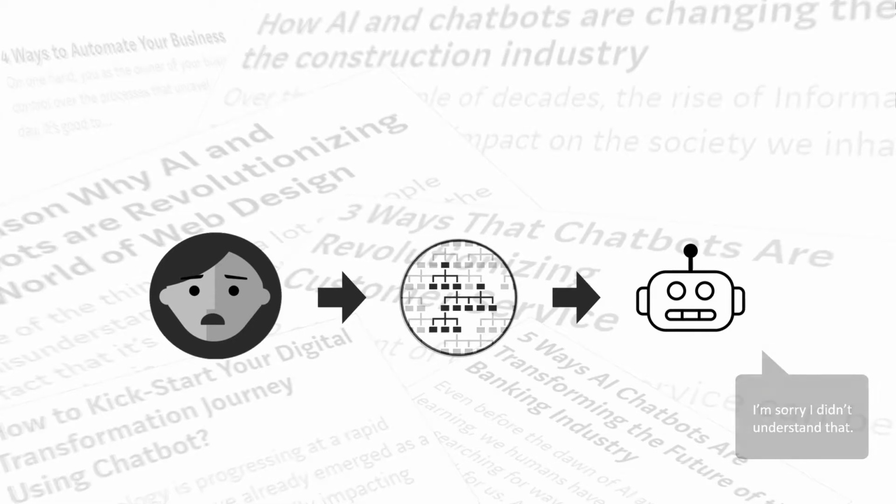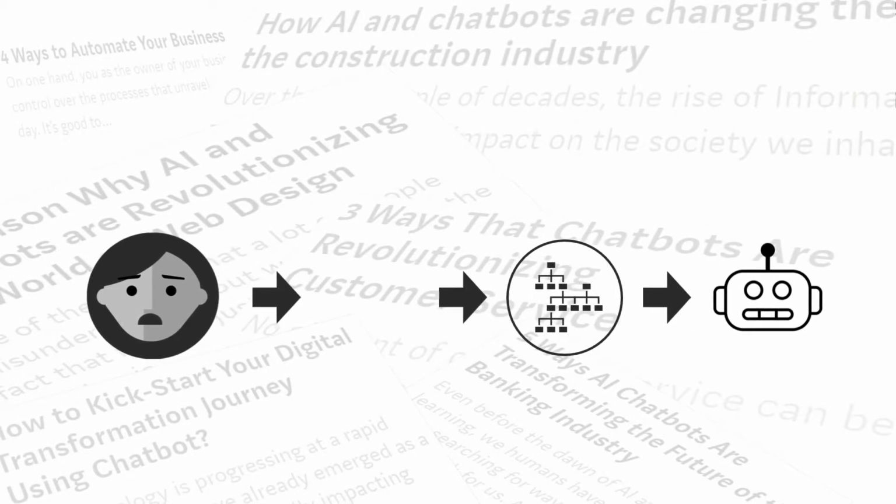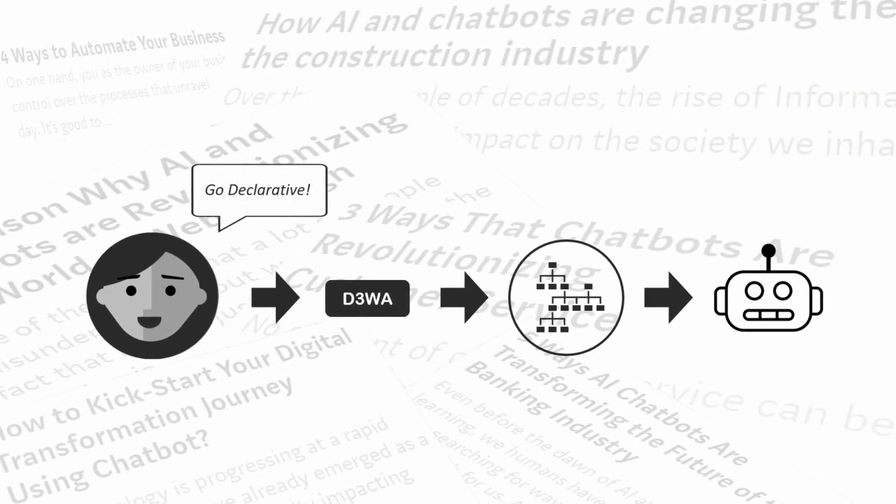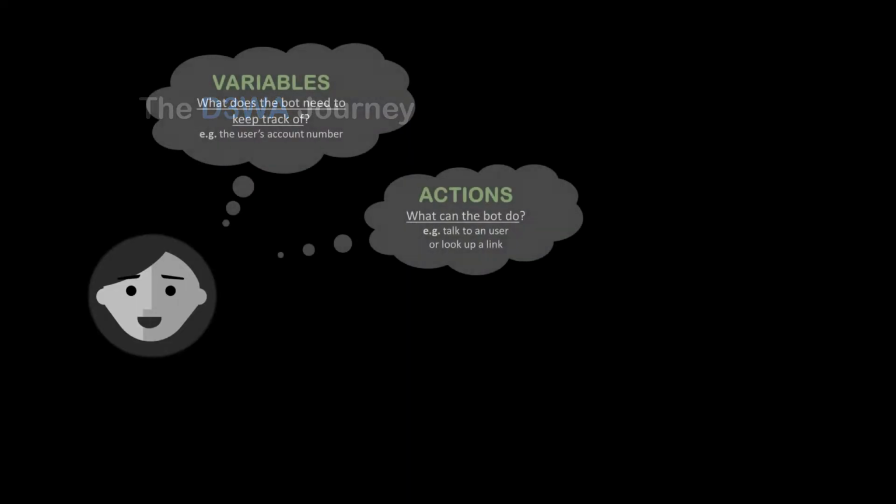In recent work, the planning community looked at the bot design process and offered a declarative solution to this problem in the form of a tool called D3WA. Now, Tanya gets to write a higher-level specification for the bot and can let a planner build the graph for them automatically. Tanya begins by putting herself in the shoes of the bot and writes down the variables that describe its world and the capabilities or actions available to it to change the state of the world.